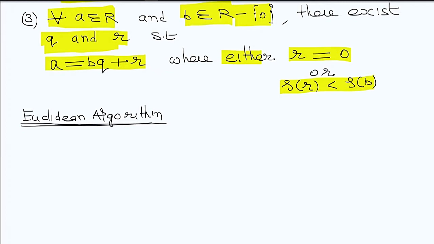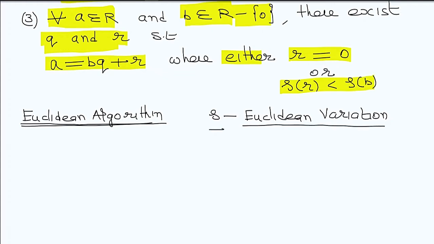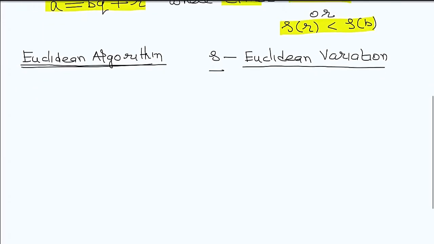And the function, our delta function, is called the Euclidean valuation. So this is called a Euclidean valuation, and this is a Euclidean algorithm. So these are the definitions. In this chapter we will discuss all the examples that are related to these definitions.